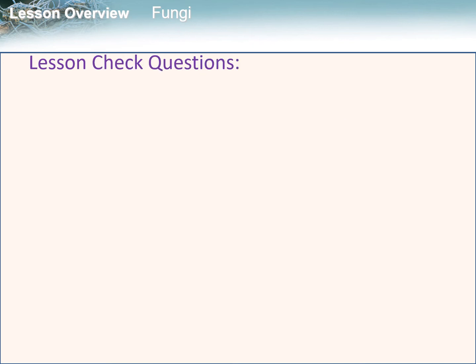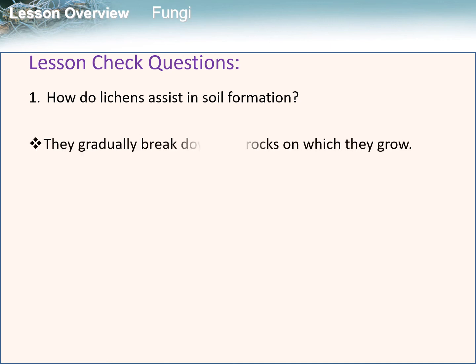So let's now answer some lesson check questions. I'm going to pause for a while for you to think of your answer after I've given the question. For our first question, how do lichens assist in soil formation? What do you think is the answer? The answer is, they gradually break down the rocks on which they grow.